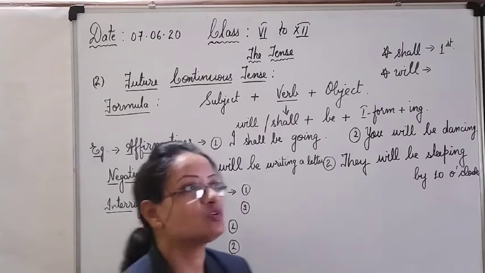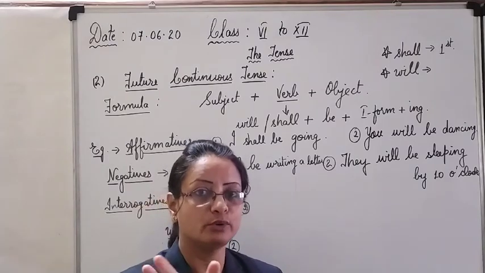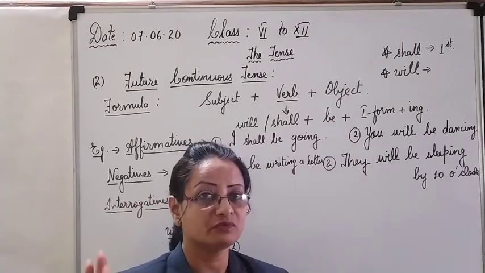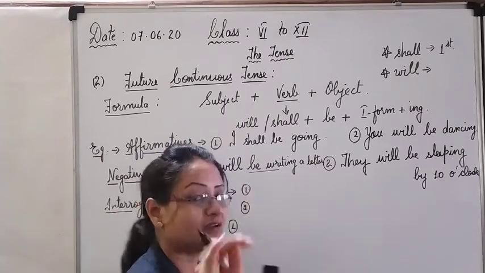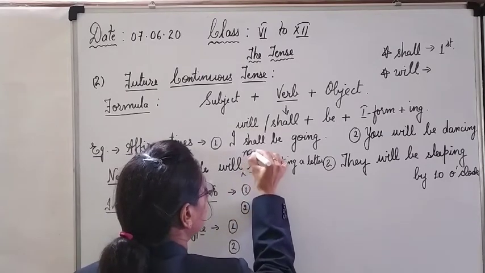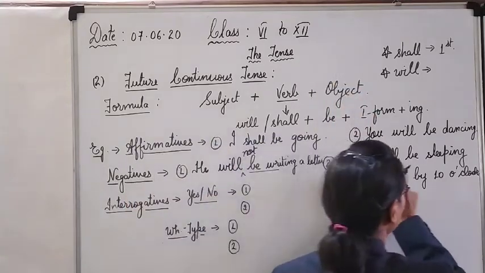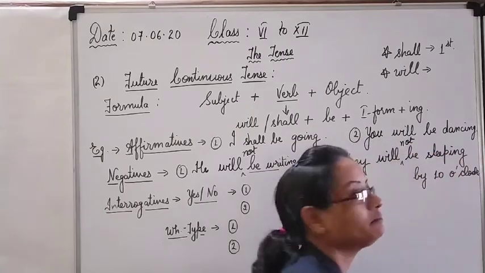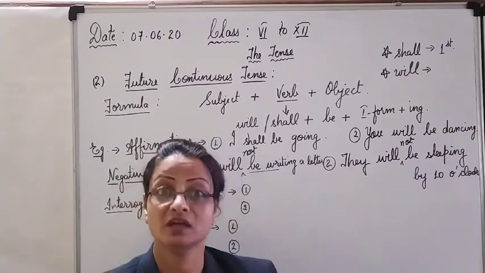Like the case of been. We have seen in the earlier lecture, when there was a been, I told you not to separate been from the main verb. Been will remain closer to the main verb. Similarly, be will also remain closer to the main verb. You will not separate them, and you will put not before be, after the helping verb. He will not be writing a letter by a particular time in the future. They will not be sleeping by 10 o'clock. It means that by that time in the future, or today by 10 o'clock, they will be awake.